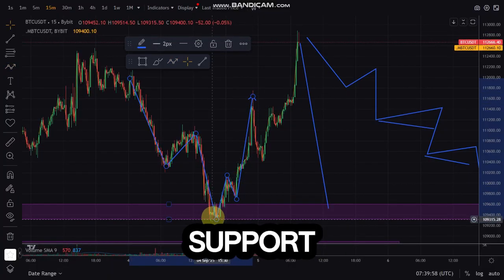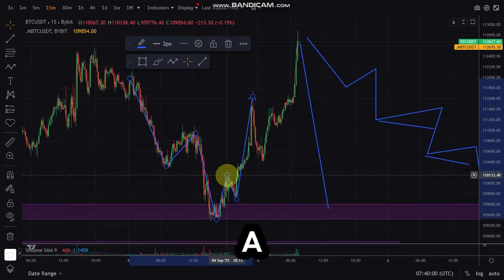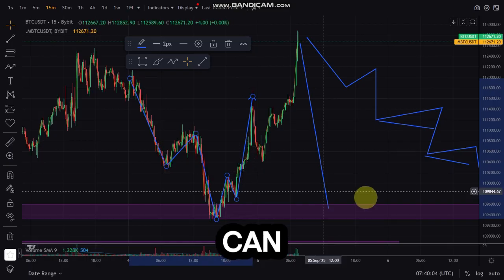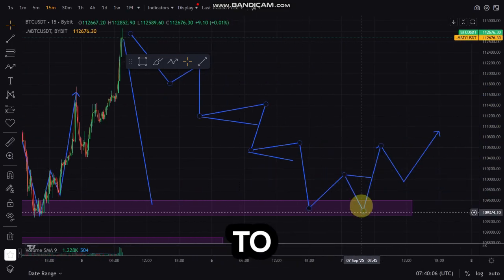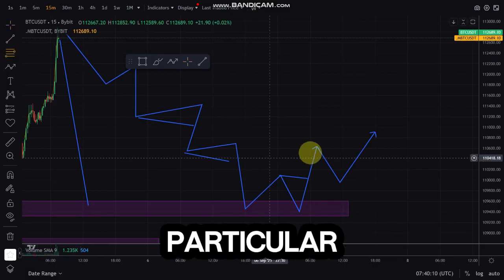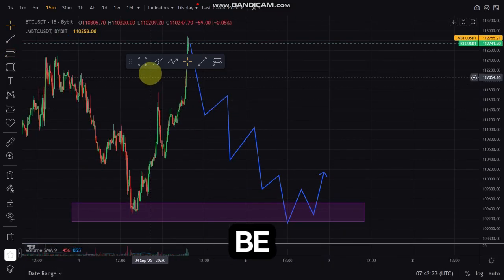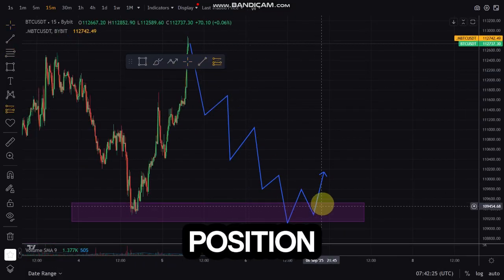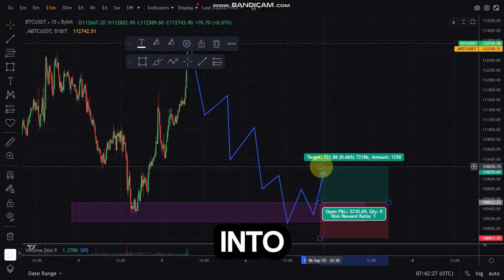Once it touches this support zone and makes a new higher high, we wait for the retracement so that we can enter. Once price comes out of this particular place, all we'll be doing is simply entering this trade. So all we'll be doing is simply taking our long position at this particular place.